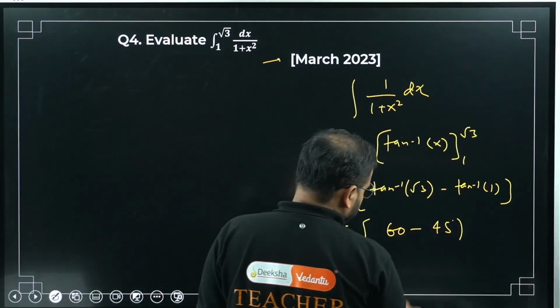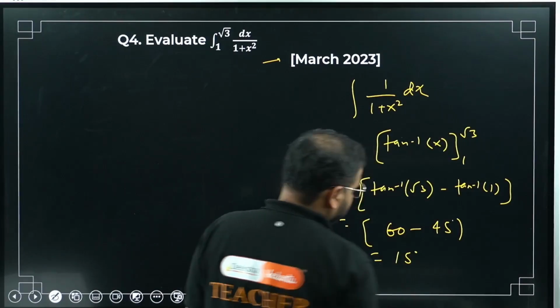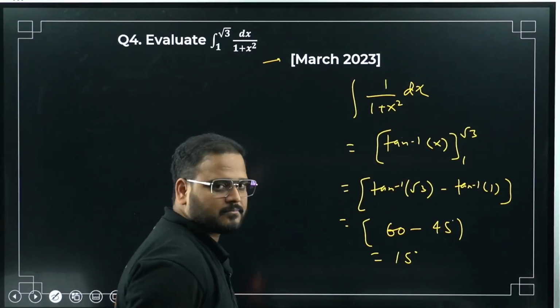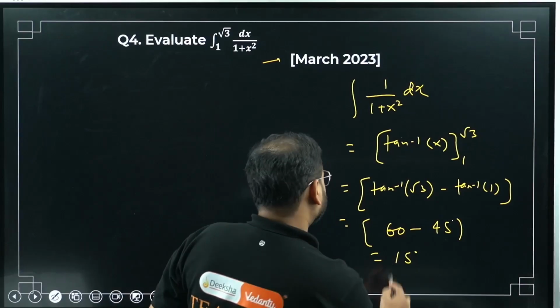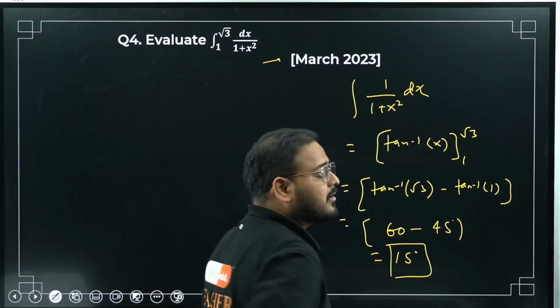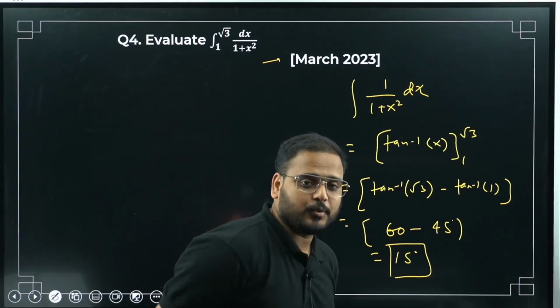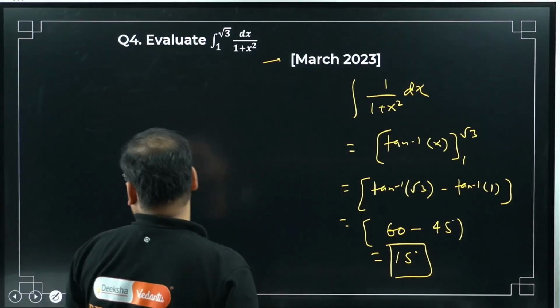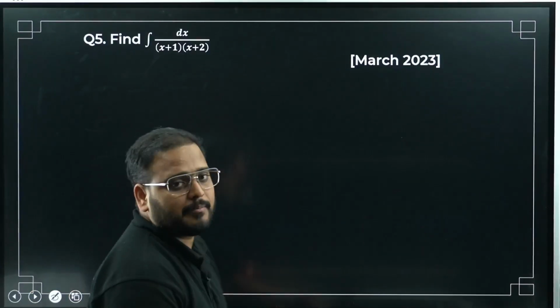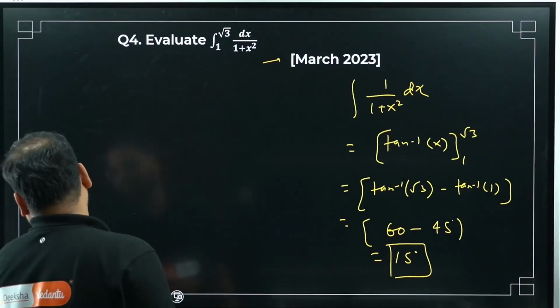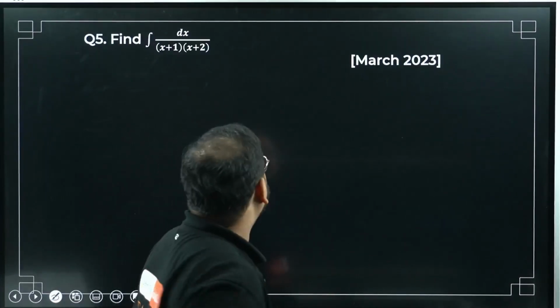What is that going to be? Simply 15 degrees, or pi by 12, I think. Yeah. Please cross check. If you want, you can write in terms of radians also. Both of them are correct. Actually, radians are preferred. So please check. Okay. Great. Moving on to question number 5. I thought I made a mistake in the numbers.